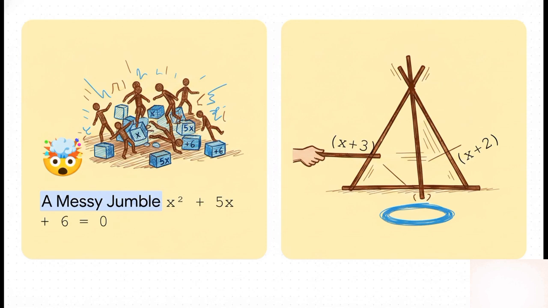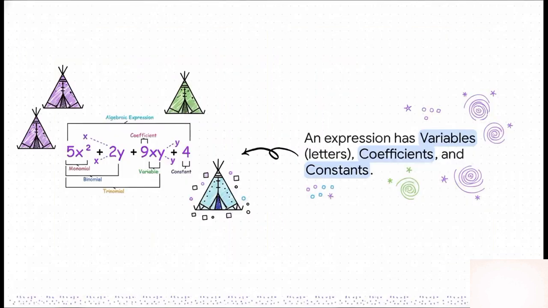Okay, real quick before we start building these teepees, let's just make sure we're all speaking the same language. It's easy. The letters are your variables because they can vary, right? The numbers latched onto them are coefficients. Think of them as co-pilots. And the numbers hanging out all by themselves are constants. They're constant. They don't change. Got it? Variables, coefficients, constants.